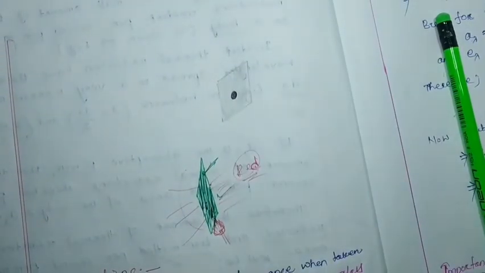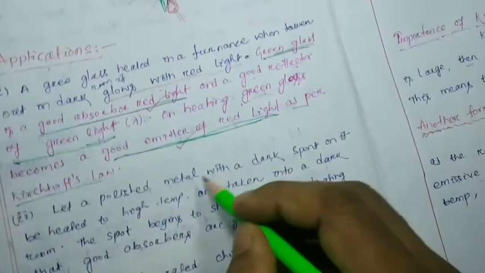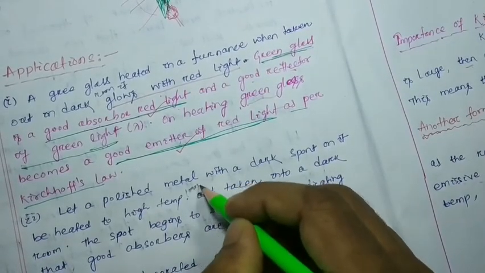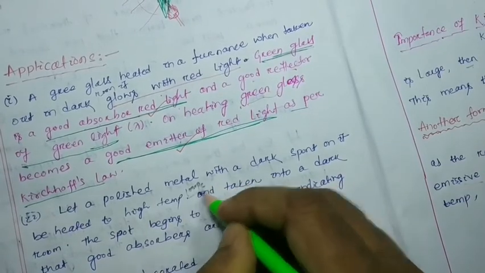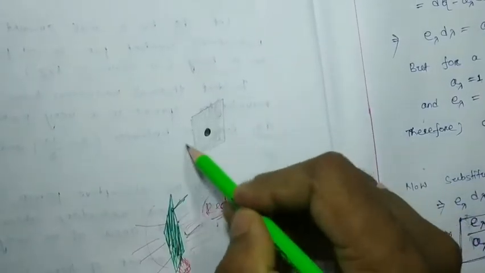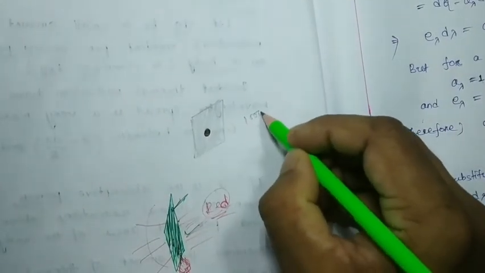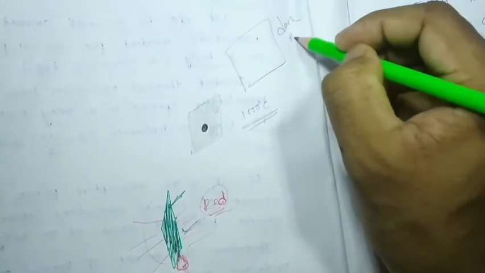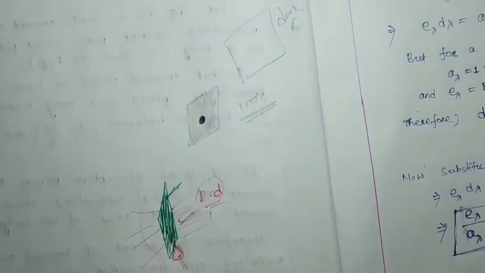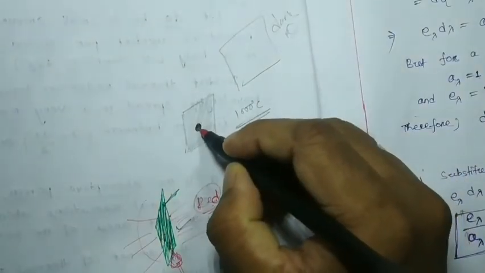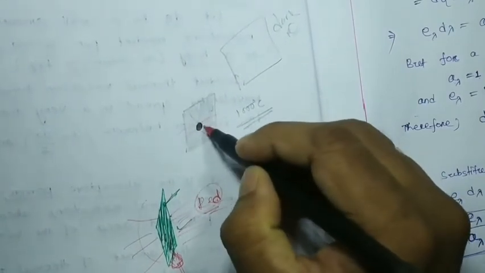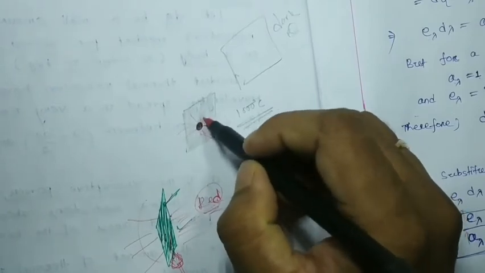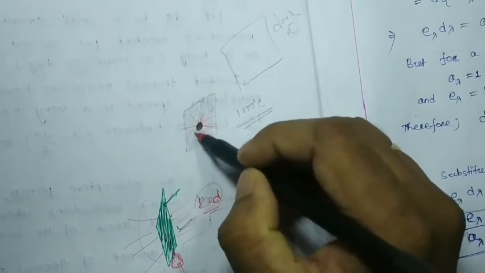On this polished material, a dark spot is there. When this material is heated with high temperature, around 1000 degrees centigrade, and then taken out and put inside a dark room, we can find that this dark spot begins to shine brightly.